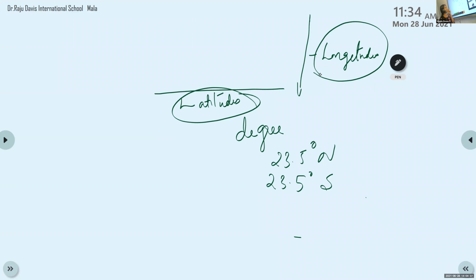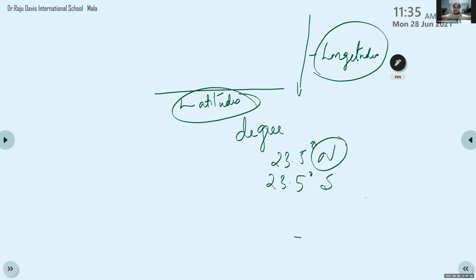We are measuring latitudes and longitudes by using degrees, and also the directions in which they fall. That means 23.5 degrees to the north, 23.5 degrees to the south.